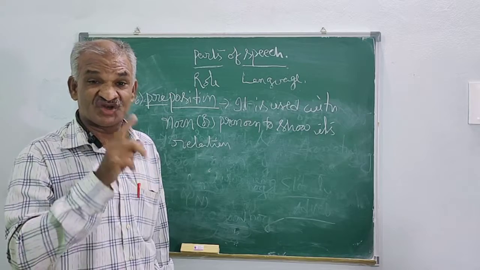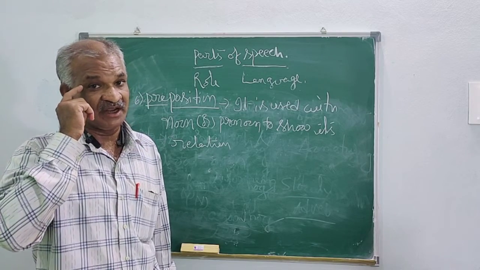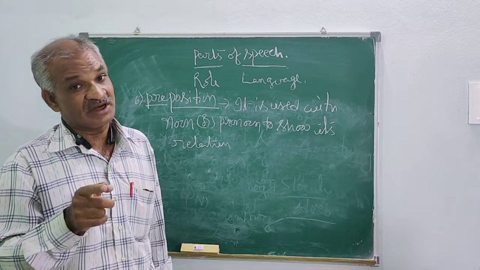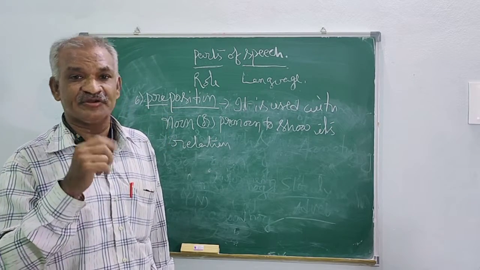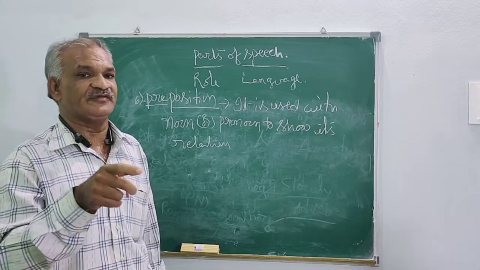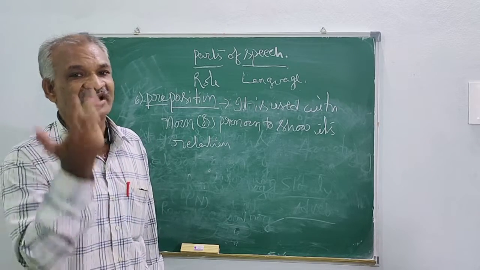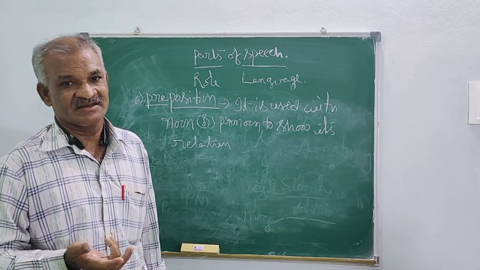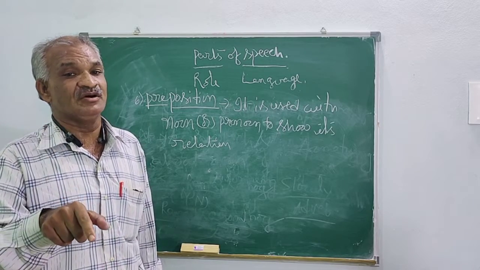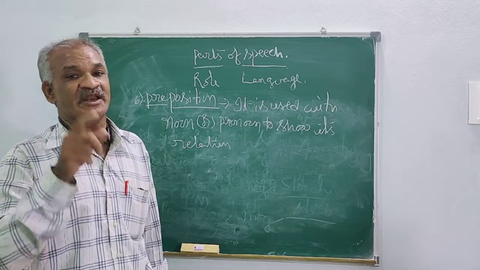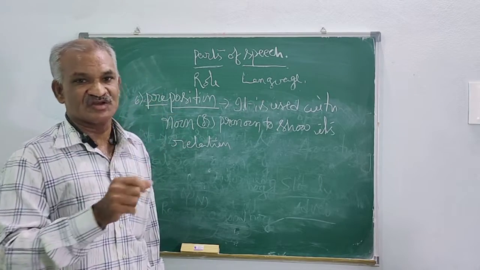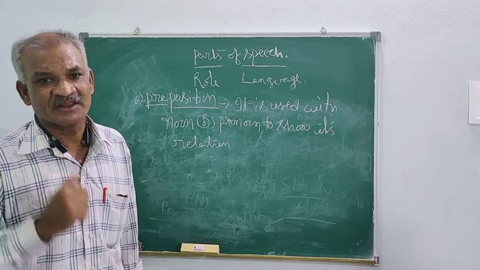So your father is talking about his spectacles and asked you to bring them. You are ready to bring the spectacles for your father, but you don't know where they are. So you must know where your father's spectacles are, by which you can bring them to your father.